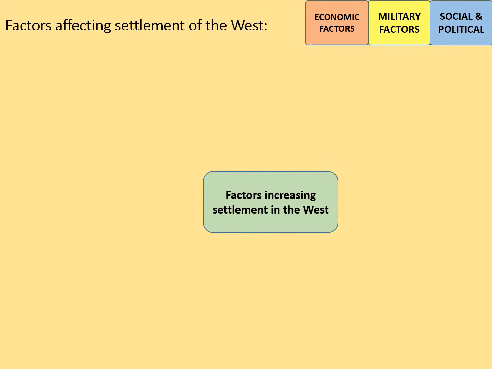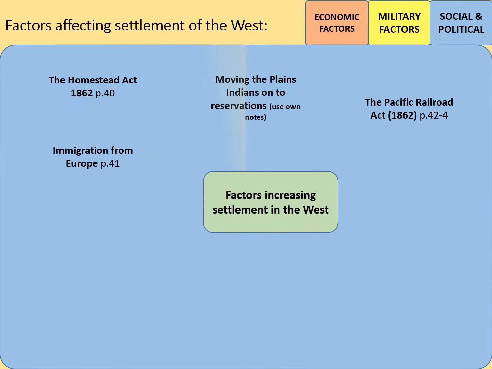So you could create a mind map of factors that affected settlement of the West and how various things either affected or solved the problems of plains farming. You could produce this as a mind map if you wanted to. However, if you're going to do this independently, and you're lucky enough to have one of the Pearson Edexcel textbooks on this topic, you could refer to these page numbers. If not, we'll go through some of the basic information now.